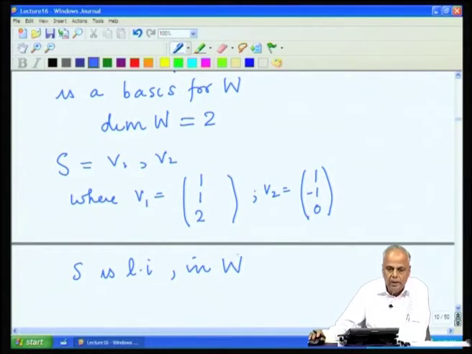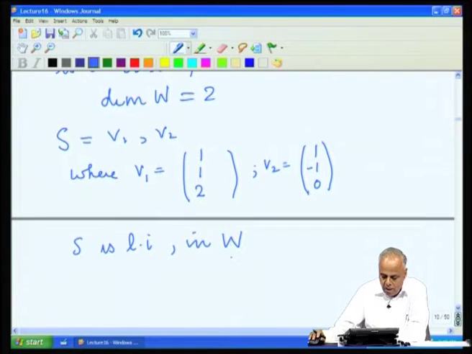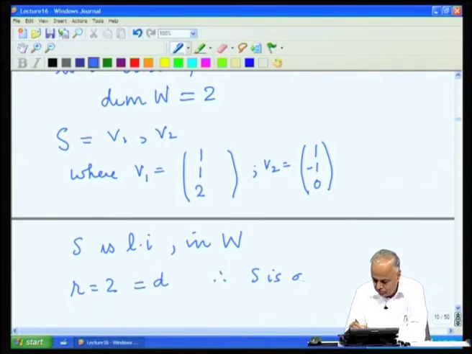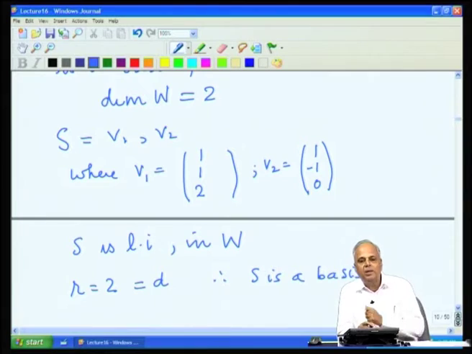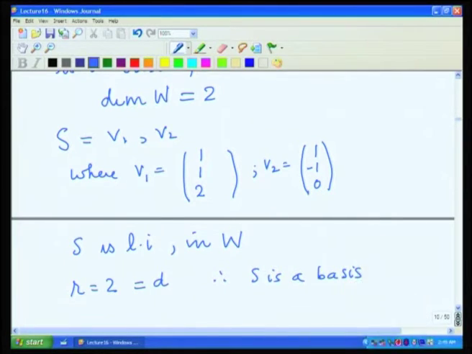So, S is linearly independent, it is in W, and there are exactly 2 vectors. R in this case is 2, which is equal to D, and therefore, S is a basis. Whenever you have 2 linearly independent vectors, it is automatically a basis. This is the case 1 that we discussed. Whenever you take R to be D, it is automatically a basis.